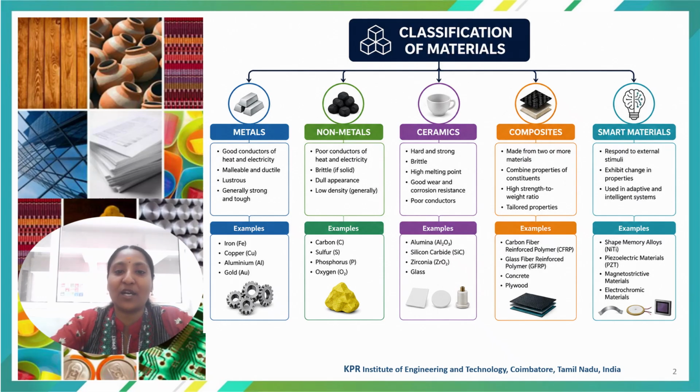Polymers or non-metals are classified into thermoplastics, thermosets and elastomers. Ceramics may be glasses or crystalline ceramics. Composites are metal matrix, ceramic matrix and polymer matrix composites. And finally we will discuss the smart materials. Now we enter the first one,